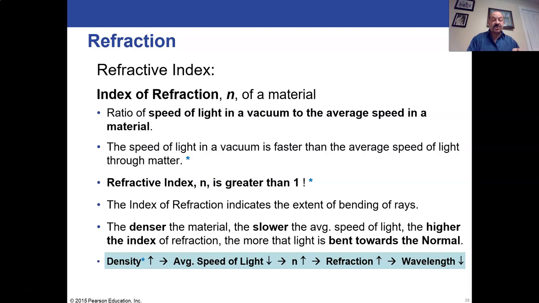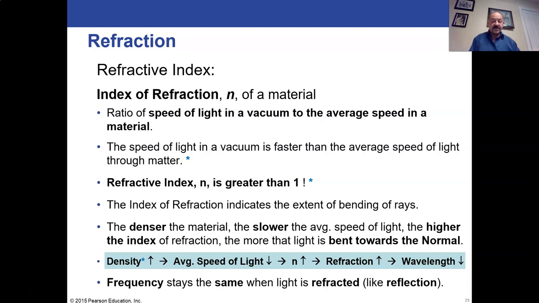Now, frequency doesn't change. Because we're not changing frequency, the average speed of light is proportional to the wavelength. Remember, speed equals frequency times wavelength. So speed is proportional to wavelength. If the speed is going down and we're not touching frequency, the wavelength is also going down. So the frequency will always stay the same with refraction. It also stays the same with reflection. Everything stays the same with reflection, but with refraction, the only thing that stays the same is frequency and period, because period is just calculated 1 over frequency.